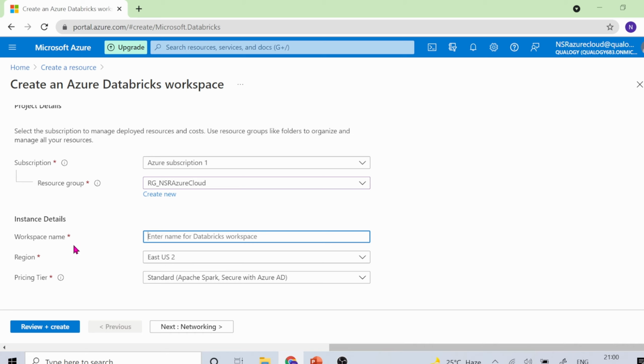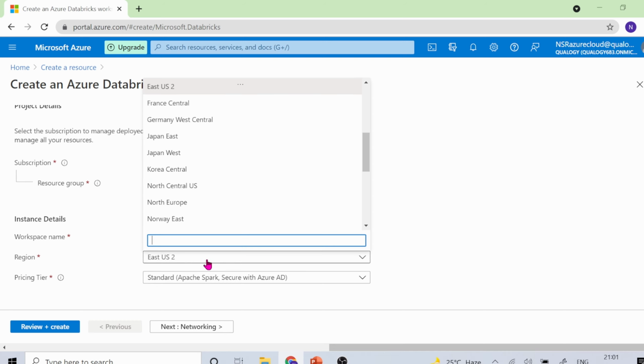Let me give some workspace name here. Workspace name is ADP NSR Azure workspace. Region can be anything. You can choose the region based on your requirement.